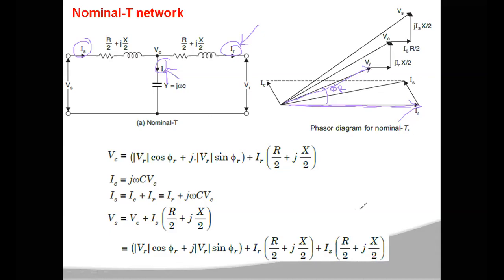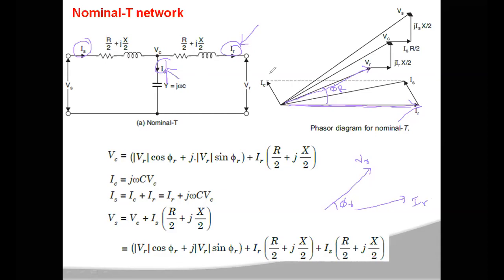First you draw IR, which is the reference value. Generally the load will be inductive in nature, so for an inductive load, your voltage VR will be leading the current with an angle of phi r.